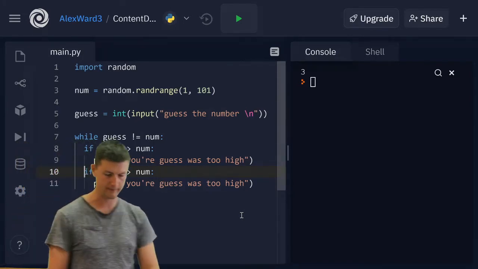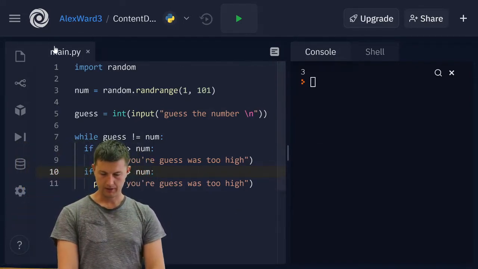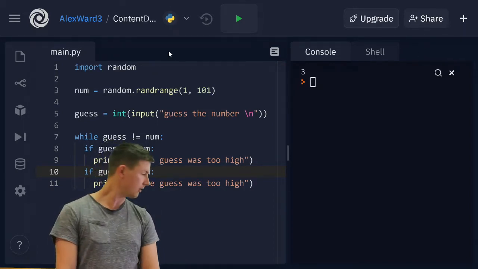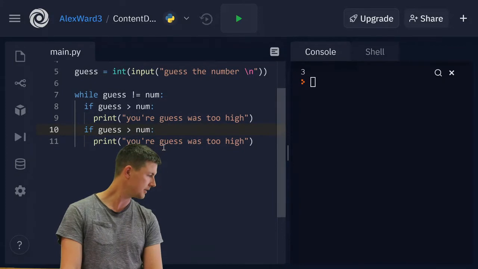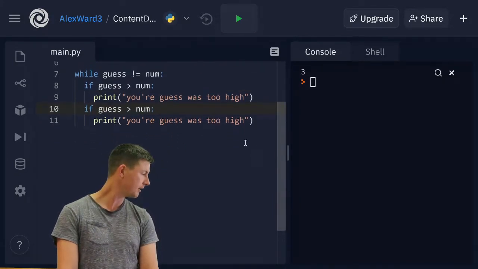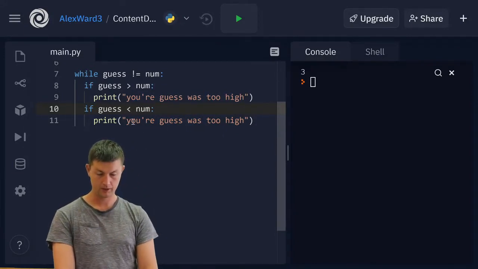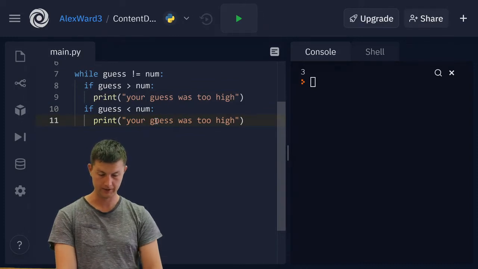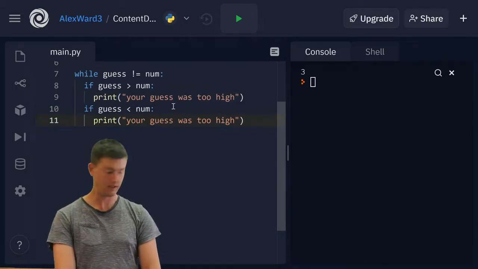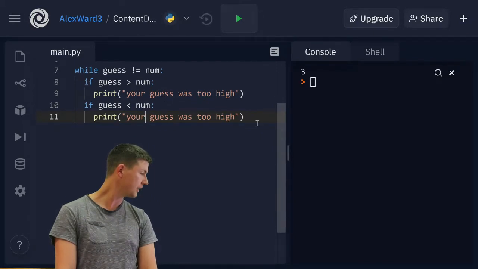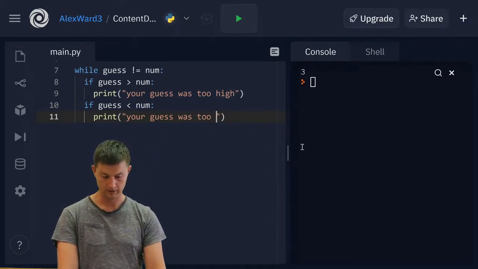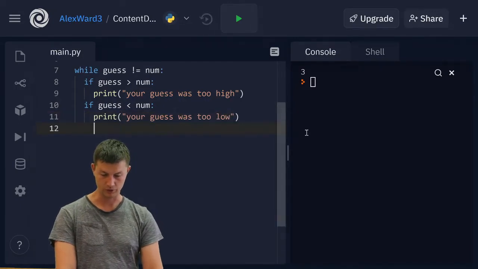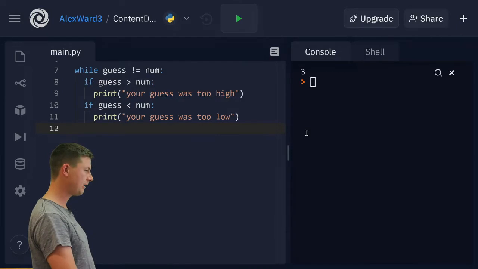Okay, watch the tabbing. Can I swap these sides around? I really want to be able to swap these sides around, but I cannot. I am standing in the way. Let's hide it. Like that. Right, if guess is lower than num, print. Gosh, I have never made that mistake before, but I did today, and I look silly. Your guess was too high. If guess is less than num, your guess was too low. Cool. Those are our only two options.